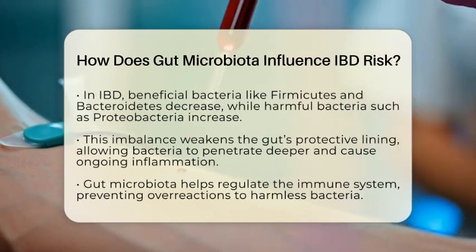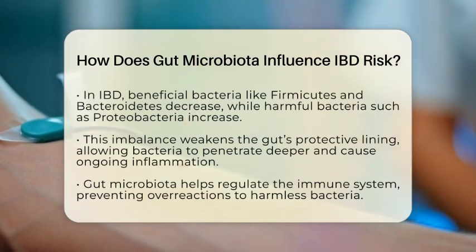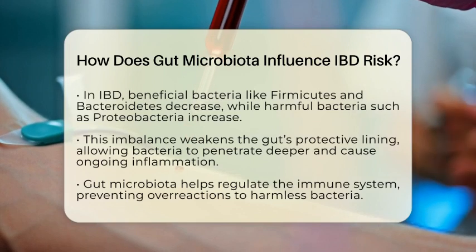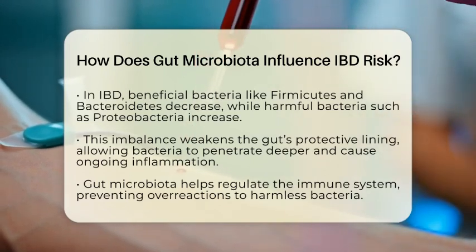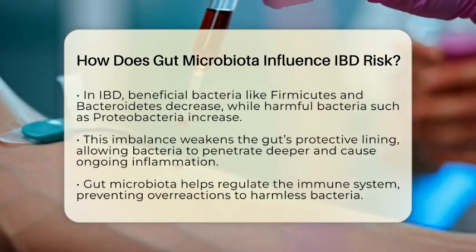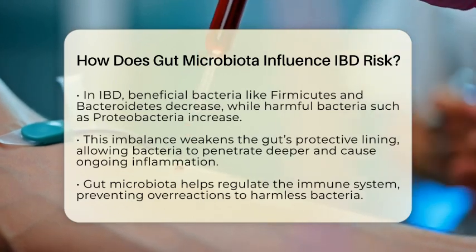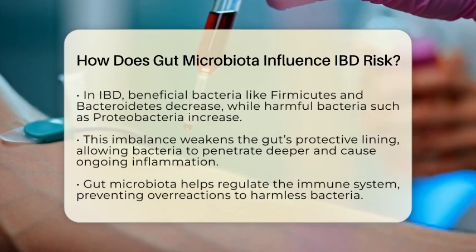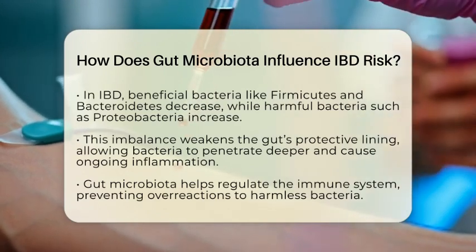For example, mutations in genes involved in autophagy or pathogen clearance can make it harder for your body to manage microbial populations. This can lead to an overgrowth of harmful bacteria and a weakened intestinal barrier. When combined with dysbiosis, these genetic factors create a cycle of damage and immune response that promotes IBD development.